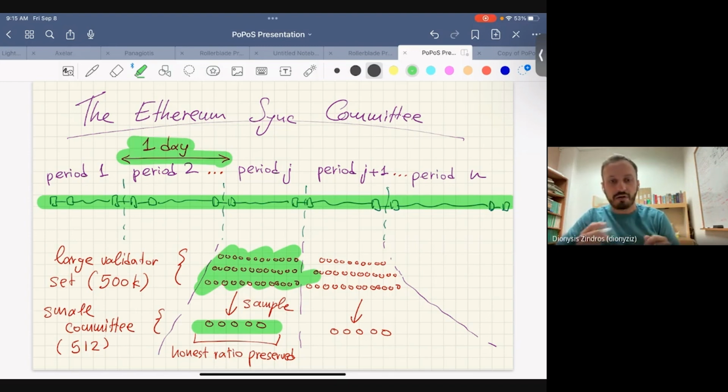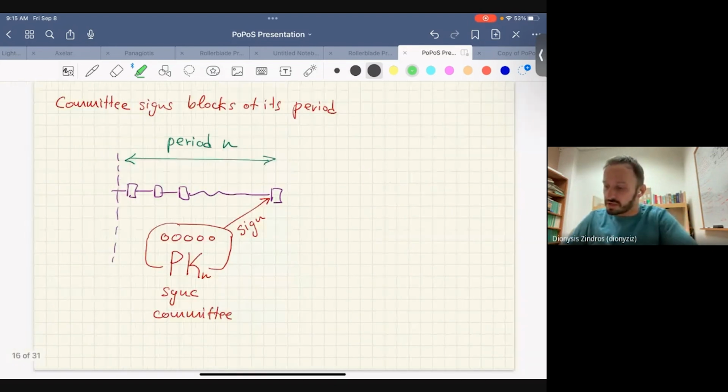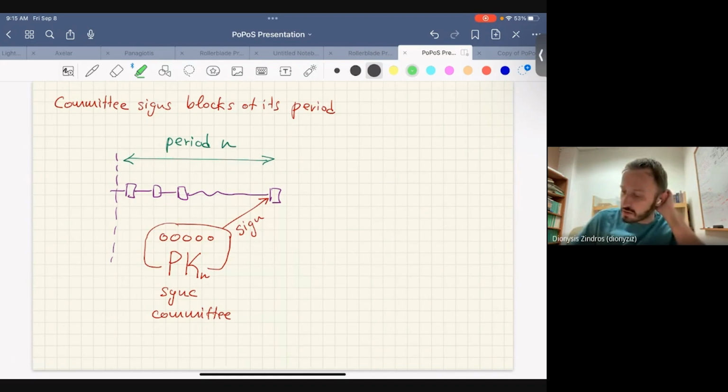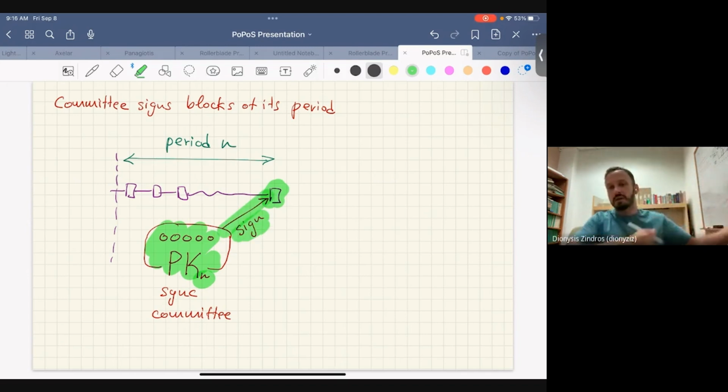Right. So you have these small committees that are responsible for each period, and you ask them to sign the blocks that pertain to their period. So what they do is they take their public keys. Here I have the public keys of this committee for epoch N, right? And then what I ask them to do is, whenever a block appears in their own period, they're asked to sign it. As soon as it's finalized by the underlying committee, they sign it as well. And that's the way they signal that, yeah, this is a good block.